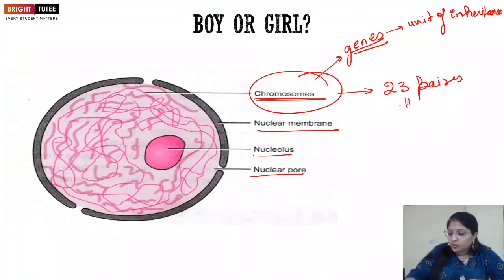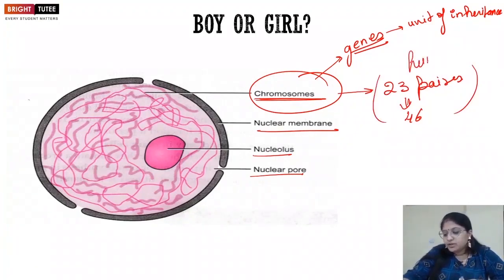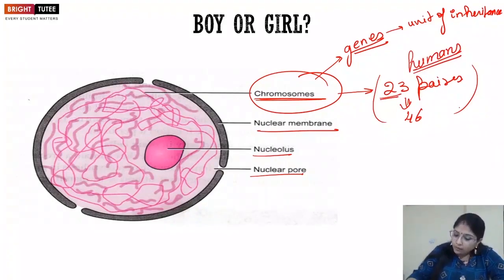It means that in total there are 46 chromosomes in the case of human beings. In different species the number of chromosomes varies, but in human beings there are 23 pairs, or 46 chromosomes, in the nuclei of the cell. Out of these 46, one pair, or two chromosomes, are called the sex chromosomes, right?